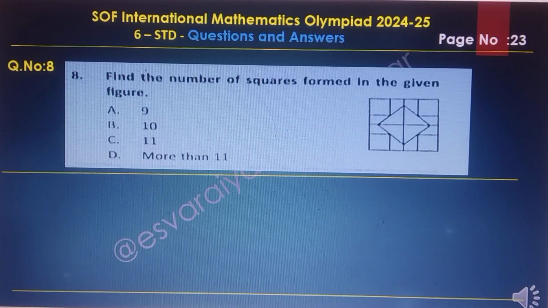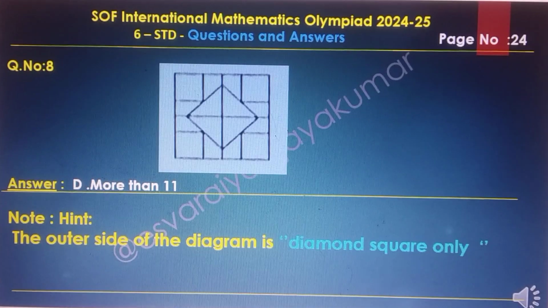Question number 8. Find the number of squares formed in the given figure. Options A, B, C, D are there. Here the answer is D, more than 11. Hence, the outer side of the diagram is a diamond square only. That is also one type of square.